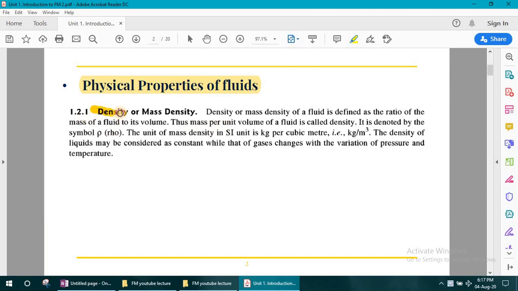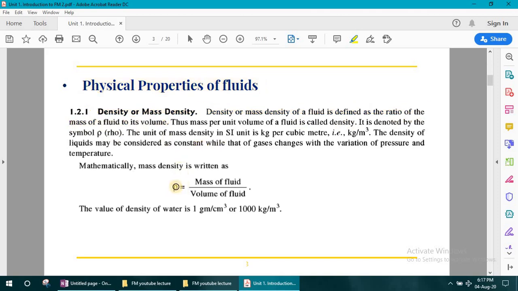So the first property is known as density or mass density. Density or mass density of a fluid is defined as the ratio of mass of a fluid to its volume. So density of a fluid is nothing but a ratio of the mass of a fluid to its volume. It can be represented with the help of the formula rho is equal to mass of a fluid upon volume of a fluid. Its notation is rho.